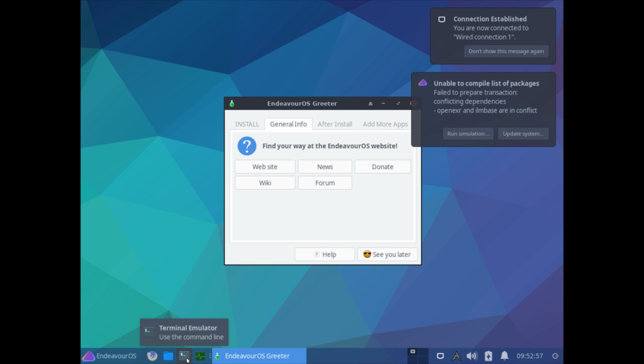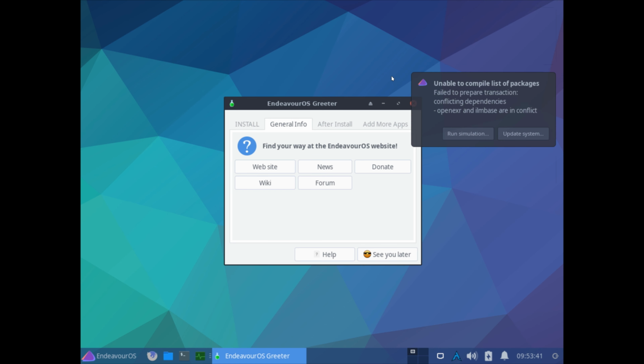Wow, so many things. Unable to compile list of packages, failed to evaluate transaction, conflicting dependencies, OpenXR and Ilmbase are in conflict. Run simulation? What? Okay, I'm pretty confident this is a package conflict that's going to be resolved very easily in the command line, but a new user would be terrified to see this thing pop up when they first install their system. So not sure where to go with that.